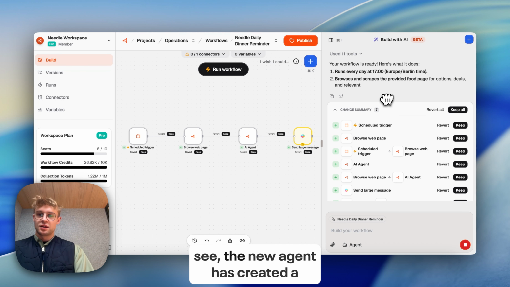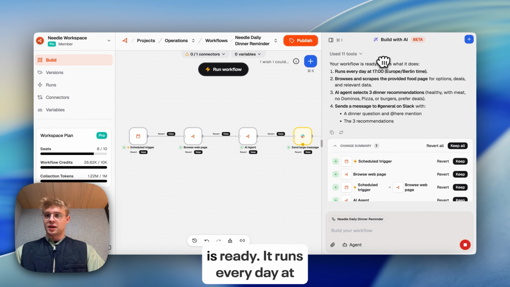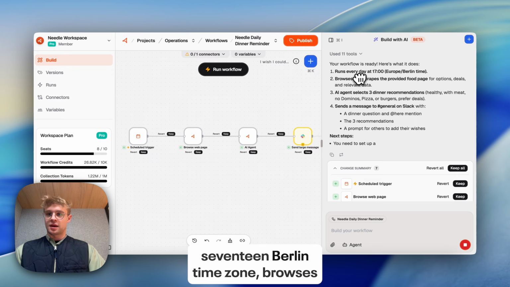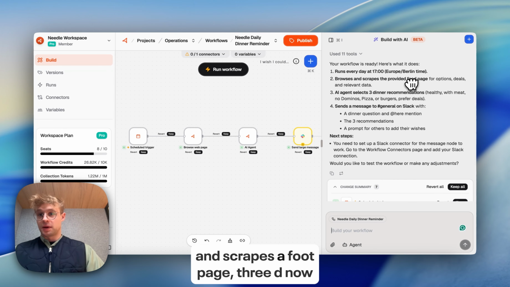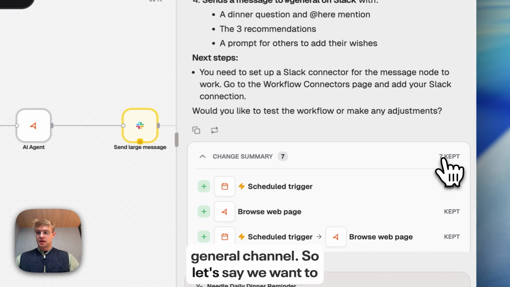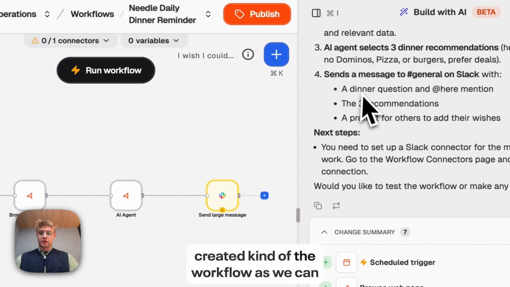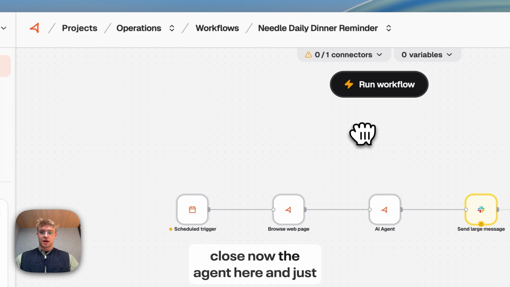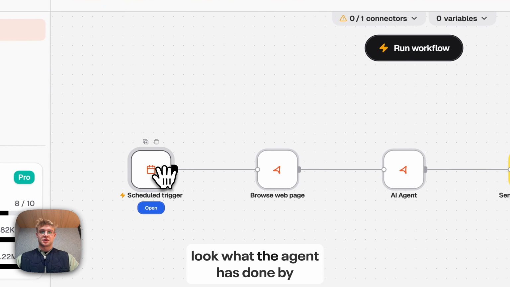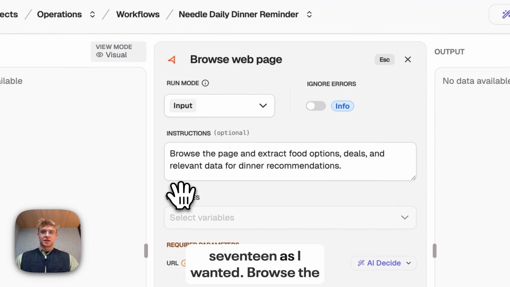As you see, the Needle agent has created a workflow for us. Your workflow is ready. It runs every day at 17 Berlin time zone, browses and scrapes a food page for dinner recommendations, and sends a message to the general channel. So let's say we want to keep all of this. The Needle agent has created the workflow. We can close the agent now and look at what the agent has done by checking our individual nodes. This looks great, every day at 17 as I wanted.